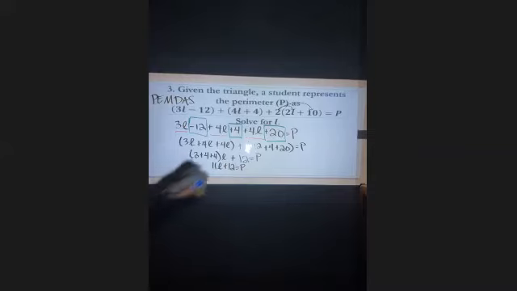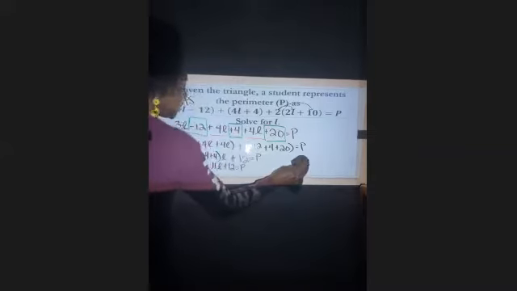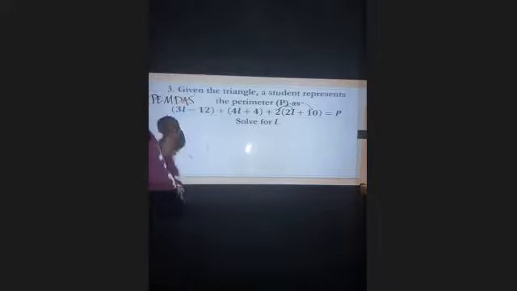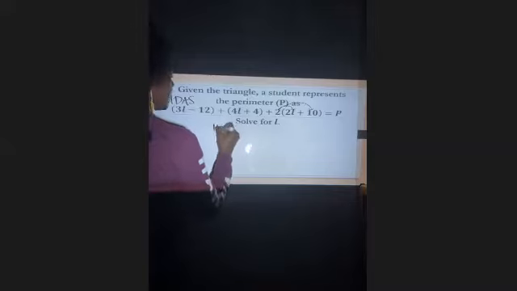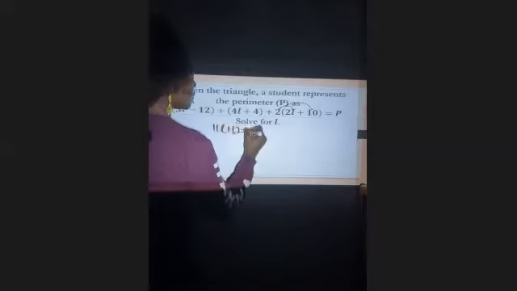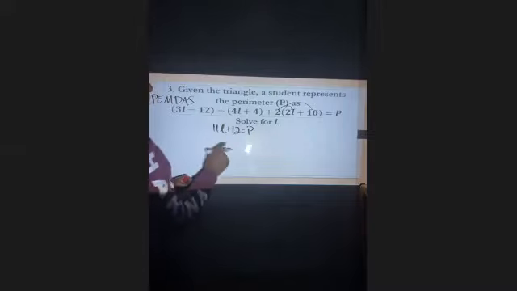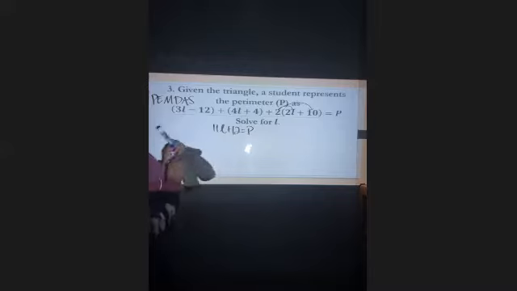So 11L plus 12 equals P. So that's where we are. We're at 11L plus 12 equals P, and we are still solving for L. Very good. Okay, so now we want to solve for L. We're solving for this situation right here.